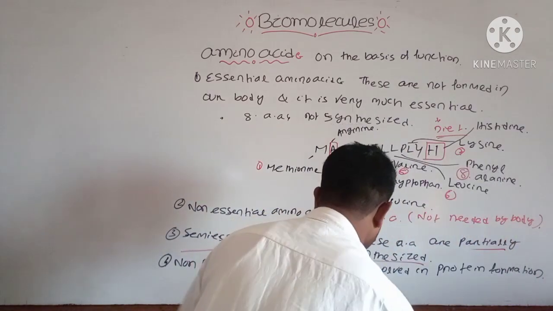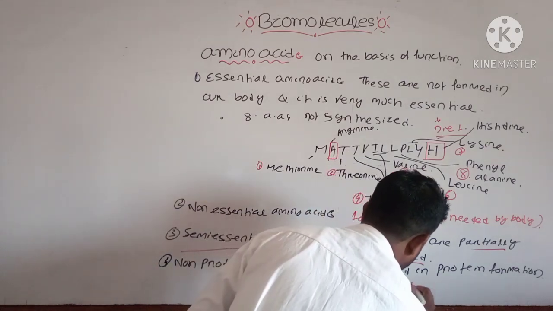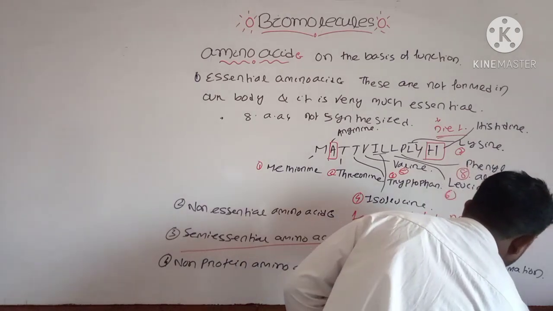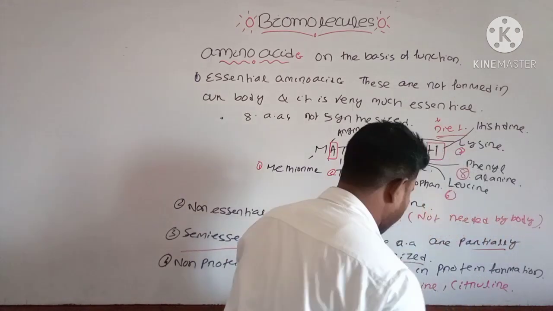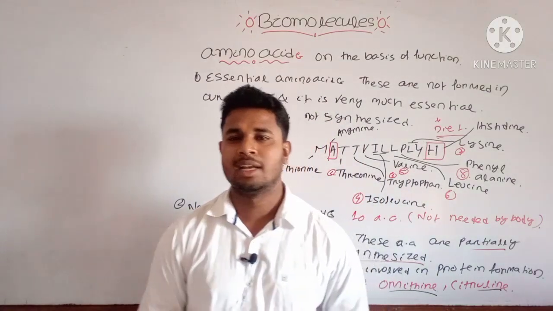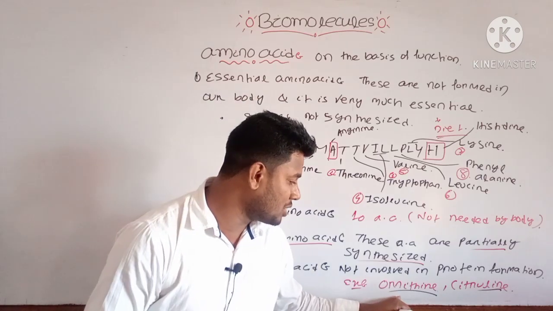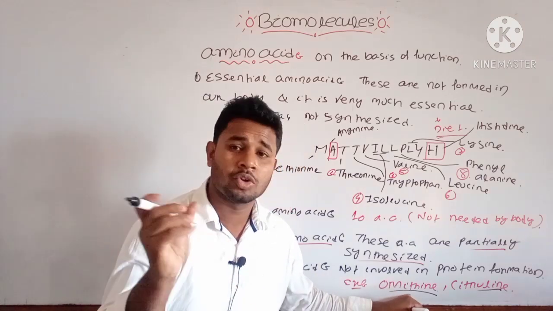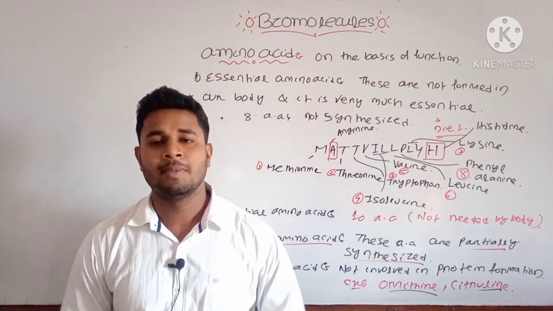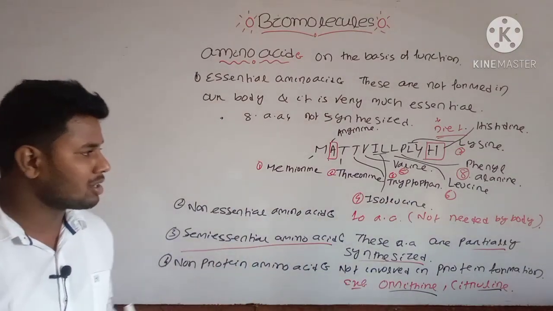The examples are ornithine and citrulline. Okay, these two amino acids, ornithine and citrulline, are not the part of protein. Besides the 20 amino acids which are the part of protein, these are not included. That's why they are not included in your 20 amino acids. Okay, note down these important points about the classification of the types of amino acid. Note down these points.